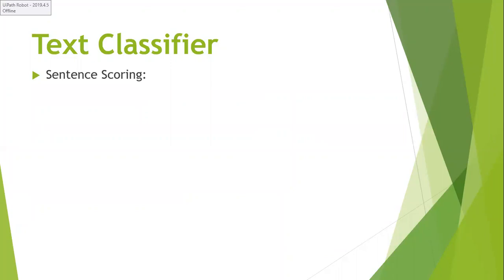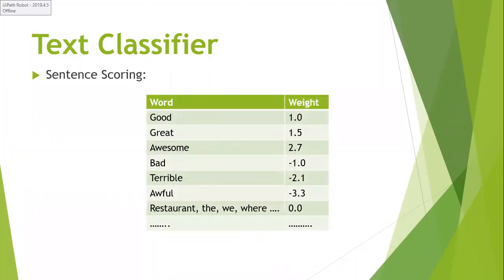What do you mean by sentence scoring? Initially we have some weight for each and every word. See, in the previous slide, you may see that different degrees of positive words will be there. For example, good and great have the same meaning, but great is more effective than good. So good has been given the weight 1.0 and great has been given 1.5, and awesome is a more positive word than good and great. That's why we are giving the weight 2.7.